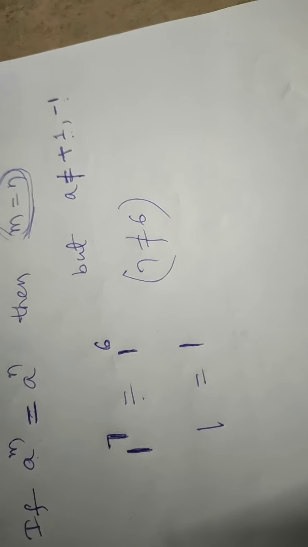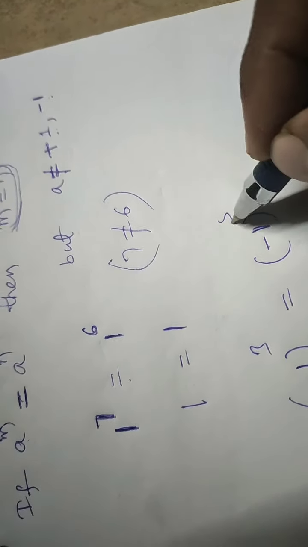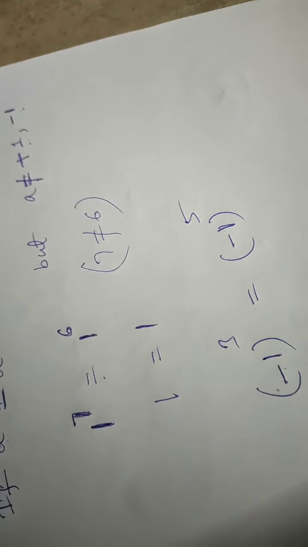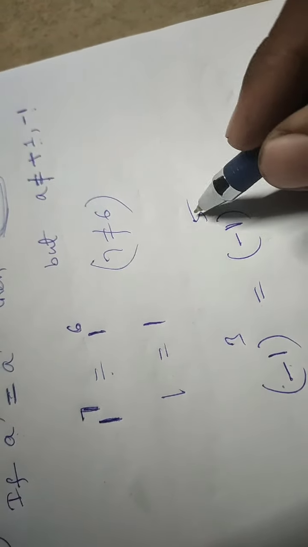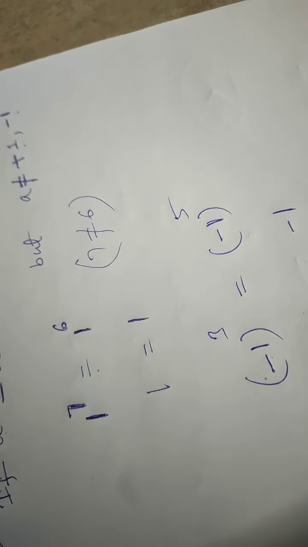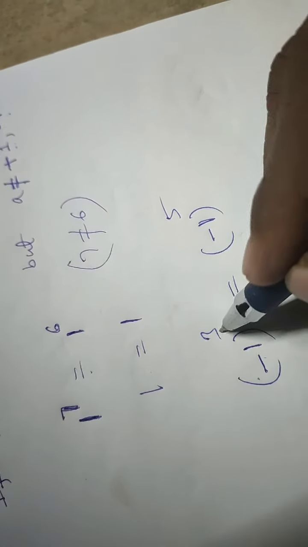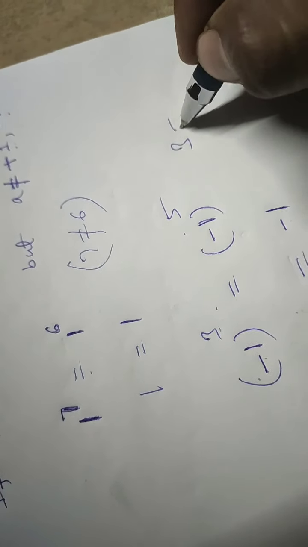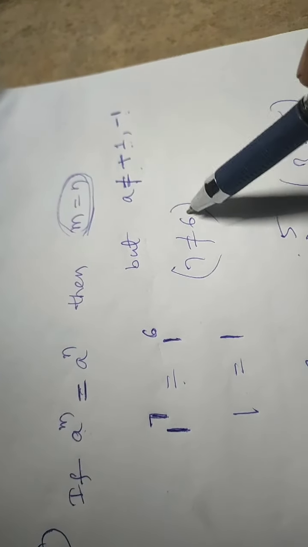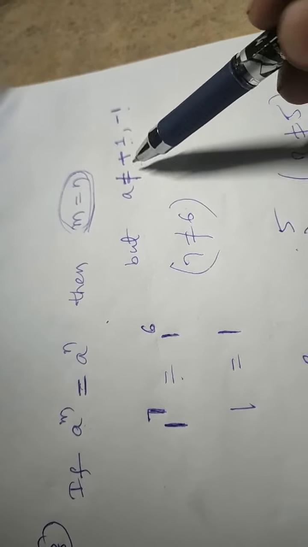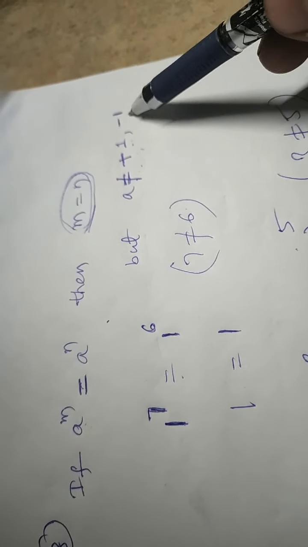Maybe. Look at (-1) whole power 3, that is equal to (-1) whole power 5. Because (-1) whole power 3, the answer is minus 1. (-1) whole power 5 is also equal to minus 1. Both answers are the same, but here the powers are not the same. Here 3 is not at all equal to 5. So we can say in this formula we omitted the two values, plus 1 and minus 1.